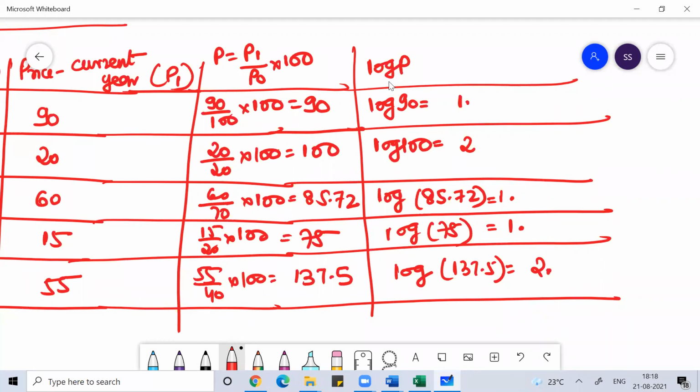Clear, everyone? This is called the characteristic. So how to find the characteristic? Count the number of digits before the decimal and minus 1. That will give you the characteristic. These values are characteristics.